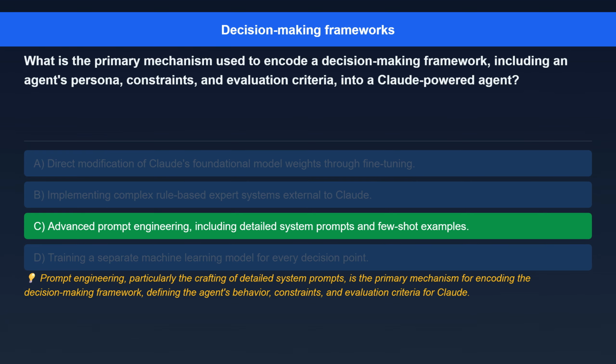The correct answer is, quote, advanced prompt engineering, including detailed system prompts and few-shot examples. Here's the explanation. Prompt engineering, particularly the crafting of detailed system prompts, is the primary mechanism for encoding the decision-making framework, defining the agent's behavior, constraints, and evaluation criteria for Claude.